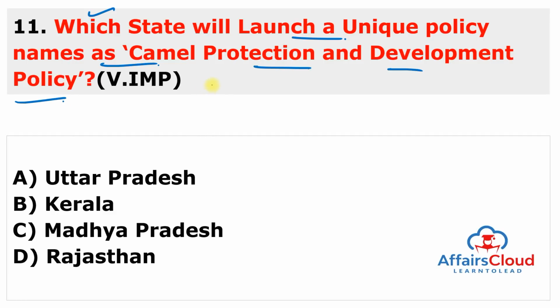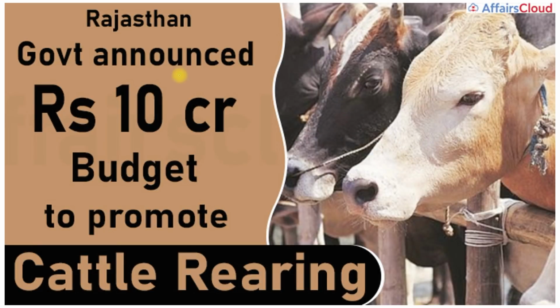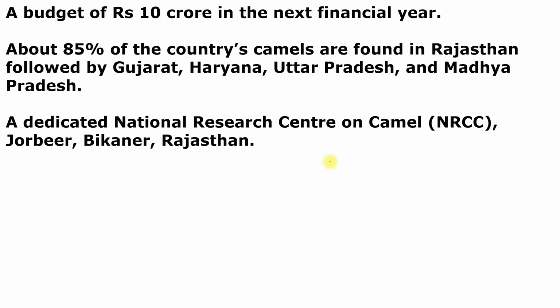So very simple question. You can guess with the name of this camel. If you know that camel is the state animal of Rajasthan, then the answer is very simple. So the answer of this question is D. So the Chief Minister of Rajasthan, Ashok Gehlot ji, has announced the launch of Camel Protection and Development Policy in the budget of 2022-23. So you can see here the Rajasthan government announced a 10 crore rupees budget to promote cattle rearing.